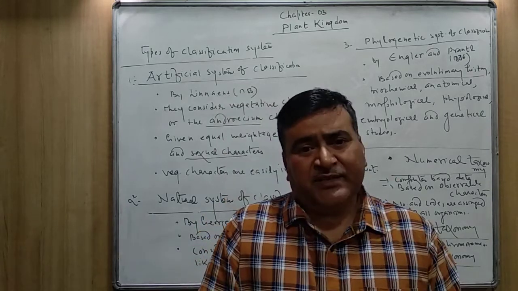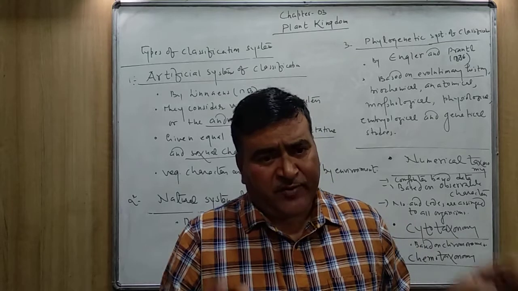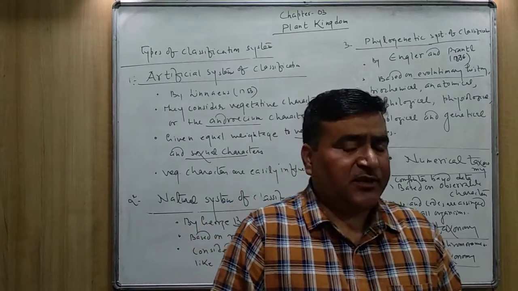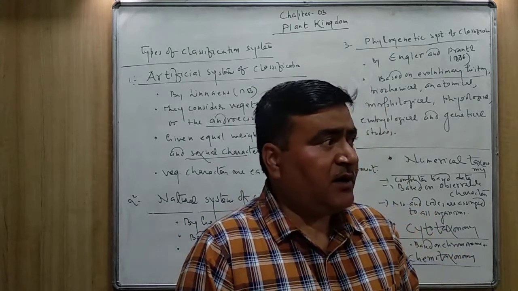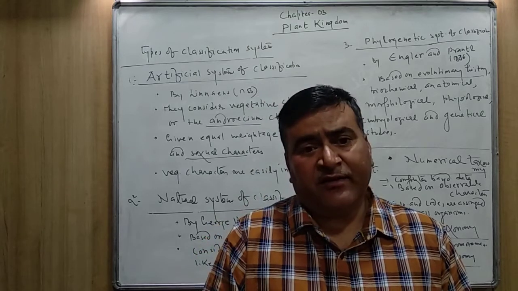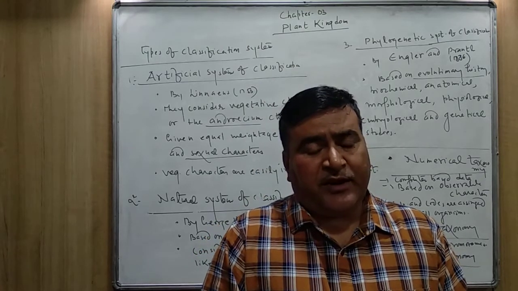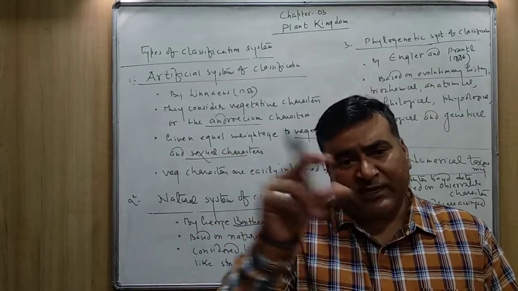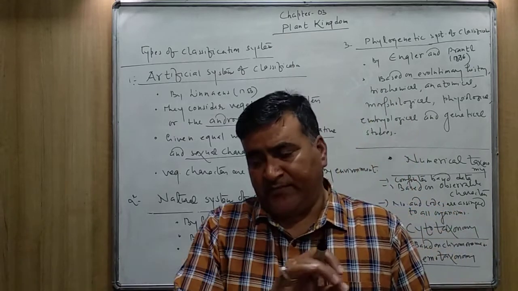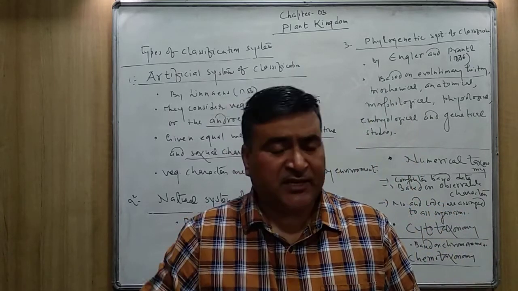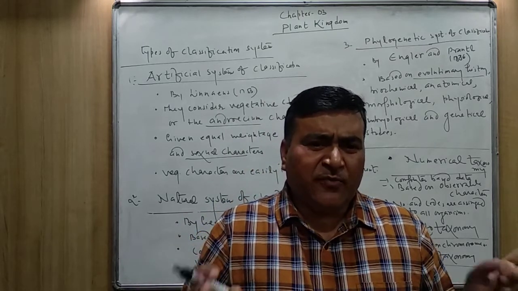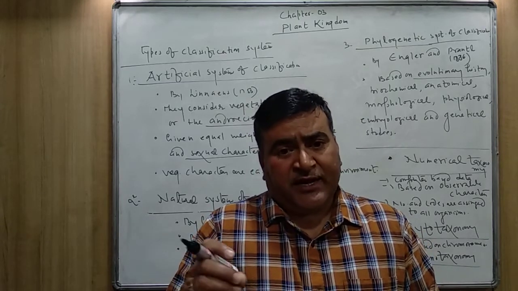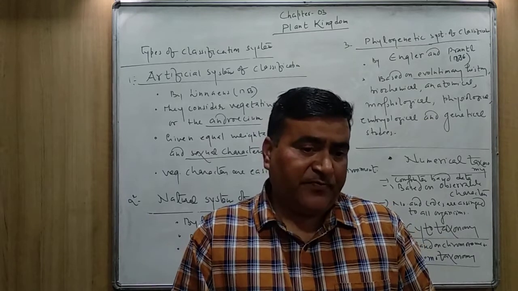In numerical taxonomy, what is required? Just to note down the characteristics of any plant which is not identified: what kind of root is there, what is the nature of the stem, what is the margin of the leaf, what type of venation is there, what is the kind of phyllotaxy. So many characteristics you can club together, and all these characteristics are given equal weightage also.